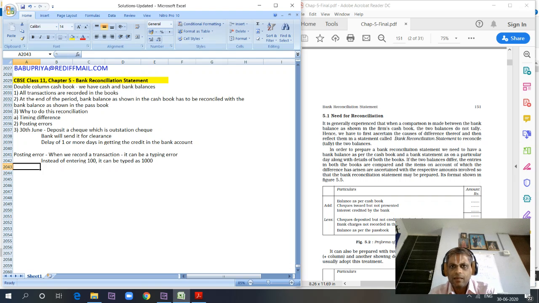The same type of errors can happen in the bank records. The bank can also make a typing error. Like you have deposited a check for 1000, and the bank has given credit for 100 rupees. The error can happen on the bank side also. So posting errors can happen from both sides, and the posting error has to be rectified. So the bank reconciliation is done for two purposes.